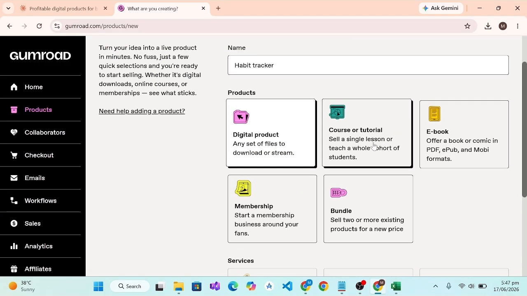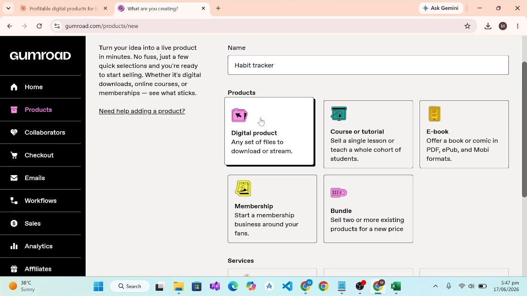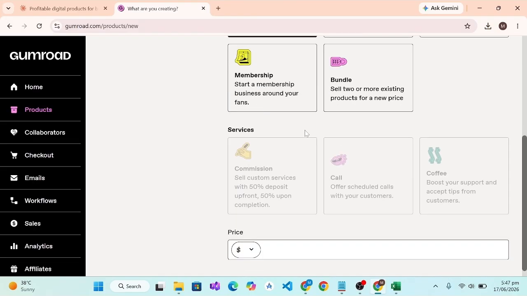If you made any other products like a course or tutorial, ebooks, you can also highlight these memberships and bundles. But as you can see, we have made our digital product, so we will set a file. So we will check that option.